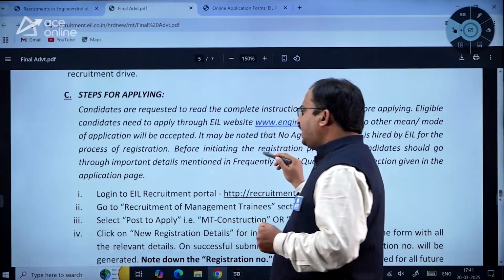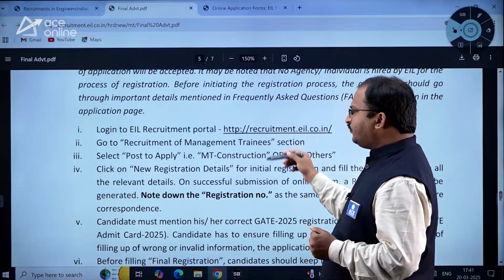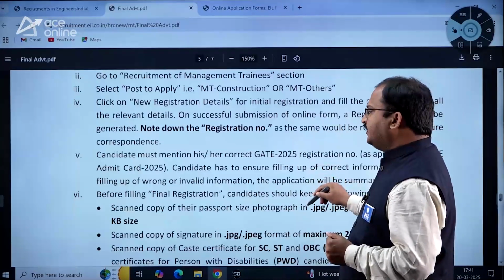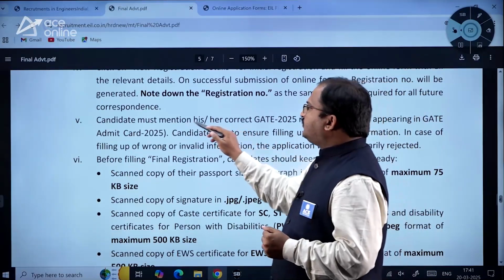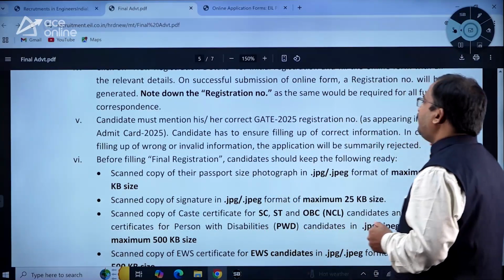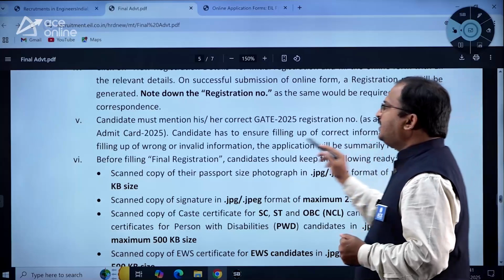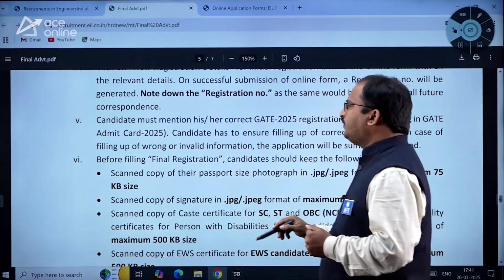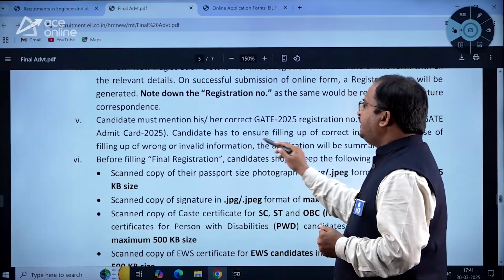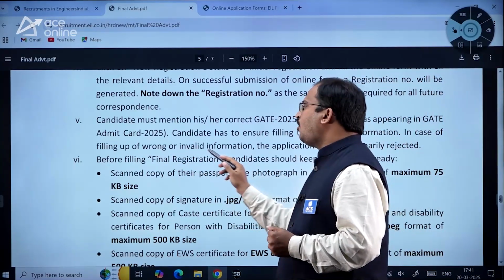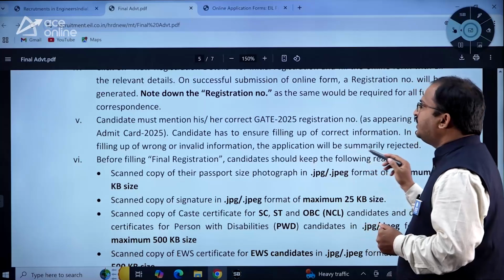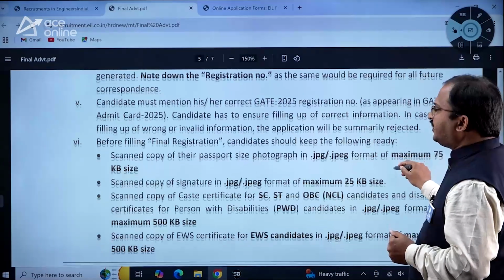Now, steps for applying. Already I have shown you how to apply. Now the major thing you need to remember is that the candidate must mention his or her correct GATE 2025 registration number as appearing in the GATE 2025 admit card. Candidate has to ensure filling up of correct information. In case of filling up of wrong or invalid information, the application will be summarily rejected.